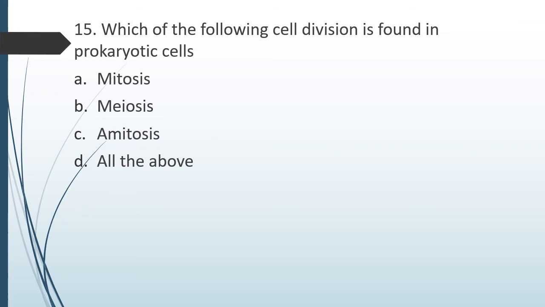Question number 15. Which of the following cell division is found in prokaryotic cell? Option A, mitosis, option B, meiosis, option C, amitosis, or option D, all the above. The type of cell division seen in prokaryotic cells. The correct answer is option C, that is amitosis.